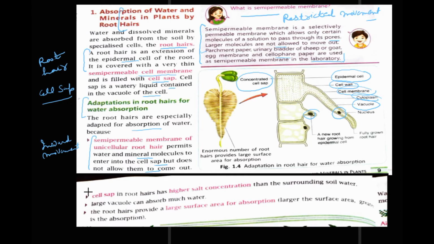Now the cell sap in the root hairs has higher salt concentration than the surrounding soil water. This cell sap has higher concentration. The large vacuole can absorb much water, and the root hairs provide a large surface area for absorption.